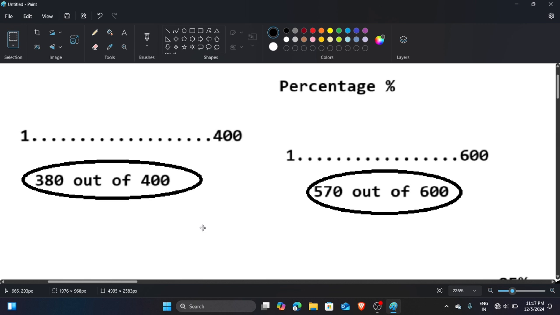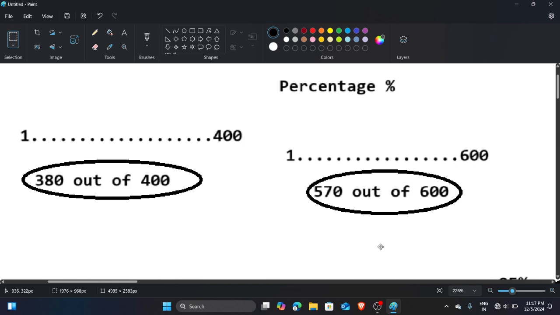But suppose you and your friend give different government exams. In the exam that you give, the total marks is 400, and your friend gives an exam in which the total marks is 600. Out of 400 you got 380 marks, and your friend got 570 out of 600. Now how do you compare these numbers? You can say the criteria is different, but here also you need to compare.